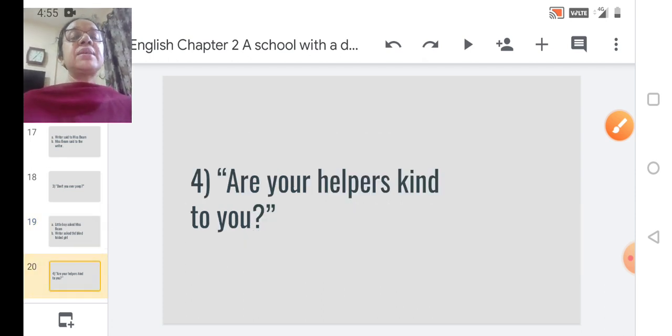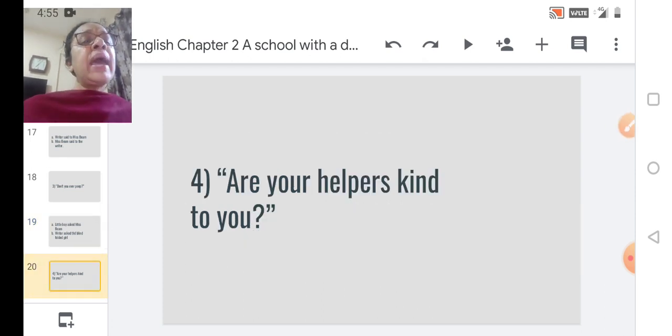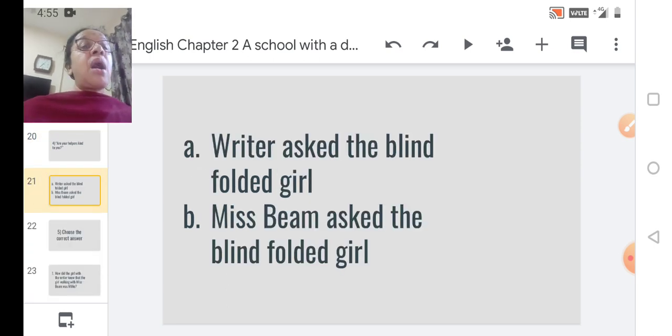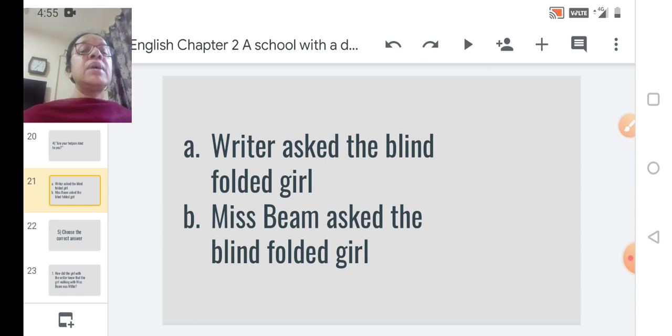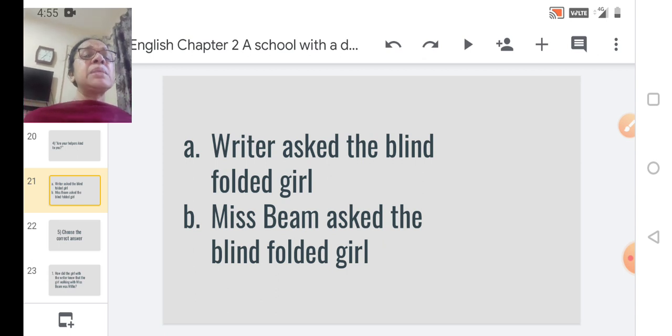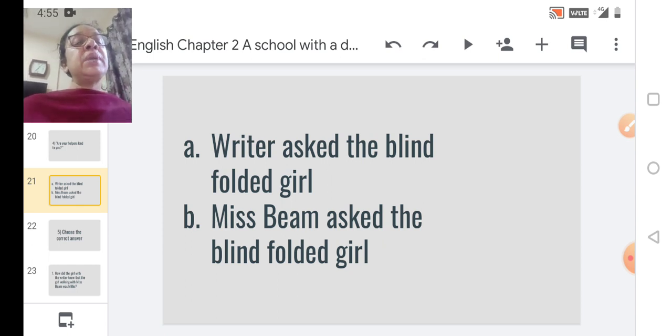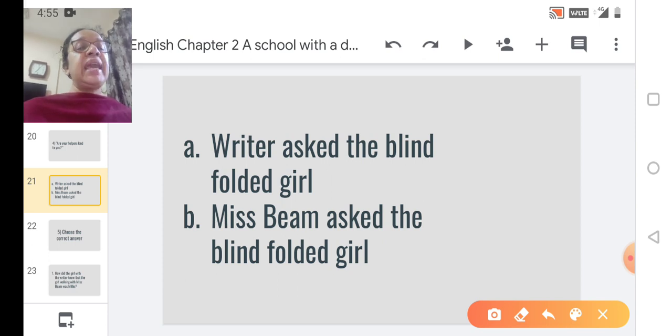We move to the next. Fourth. Are your helpers kind to you? Here again there is a question. Let us find the options. The writer asks the blindfolded girl. Second option, Miss Beam asks the blindfolded girl. Now Miss Beam was not talking to any of her students there. Who was talking? The writer was only talking. So the option has to be the first option, that is option A. The writer asks the blindfolded girl.